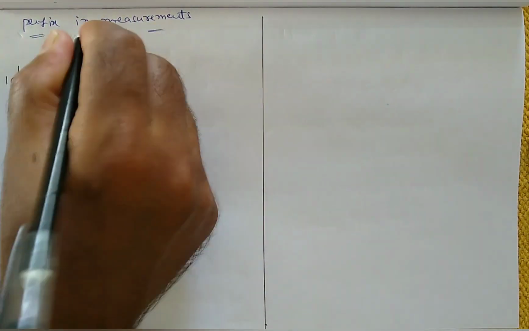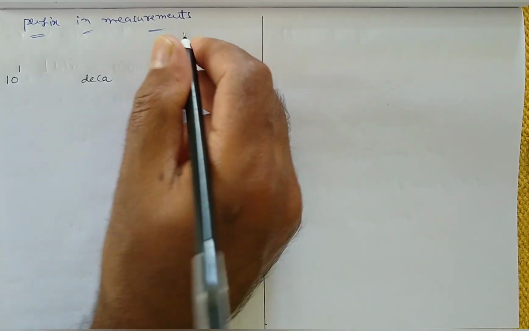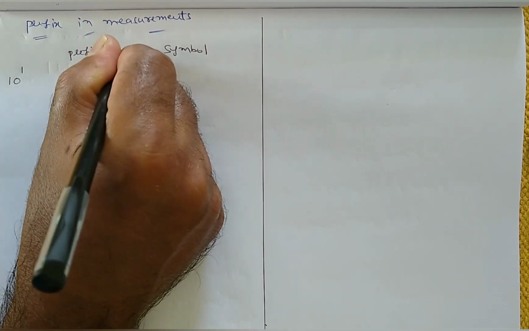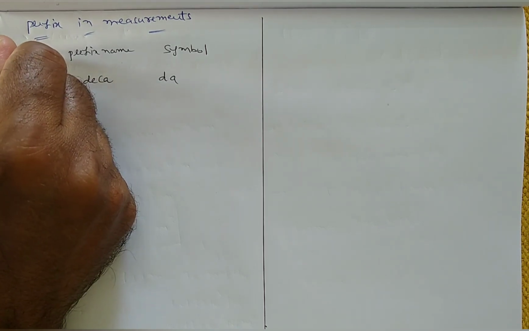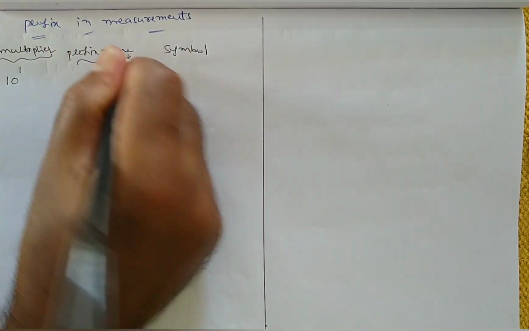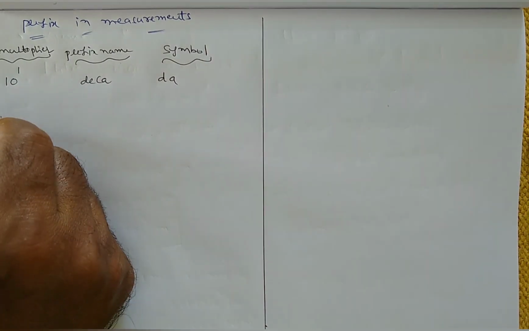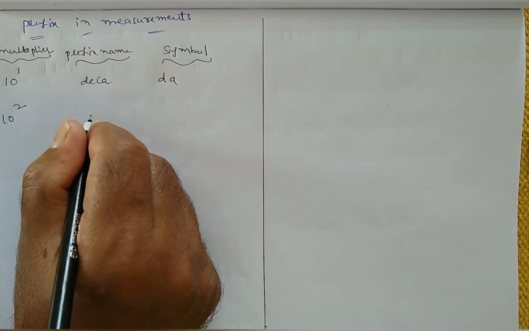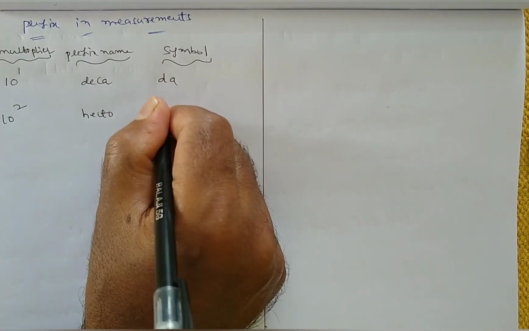This is the symbol, and this is the prefix name. This is the multiple of 10. So 10 power 1 means deca, DA. Next one is 10 power 2. 10 power 2 means hecto.